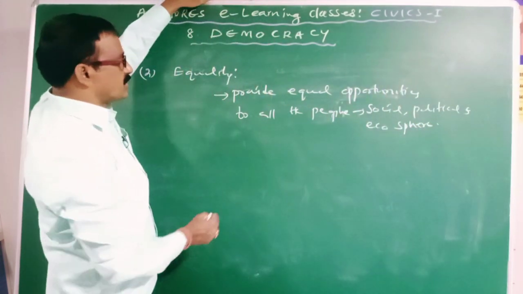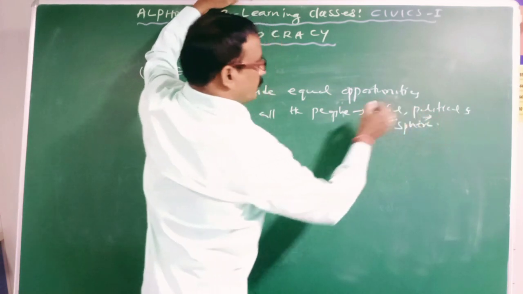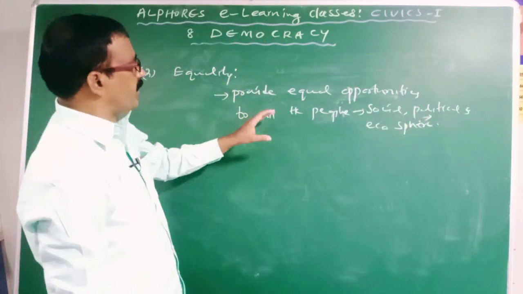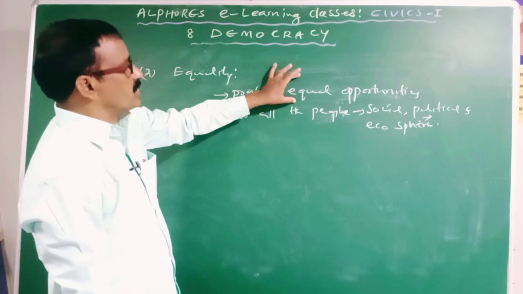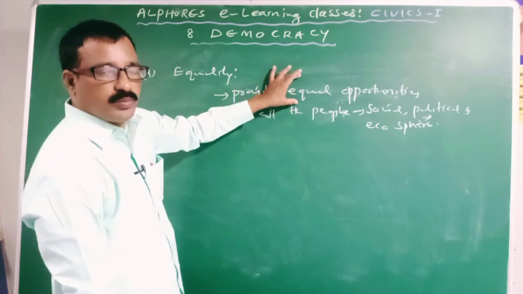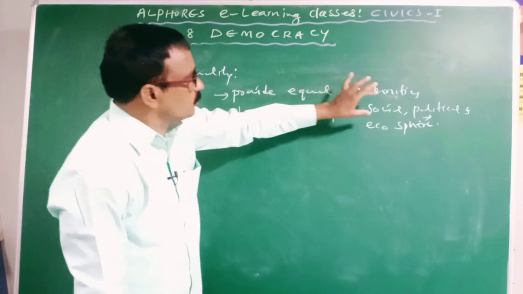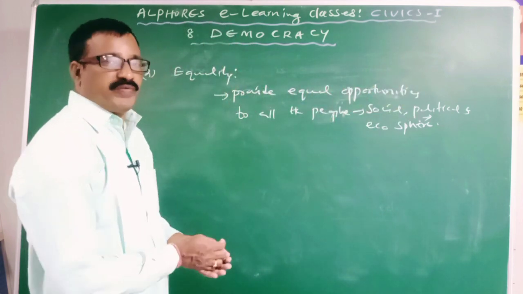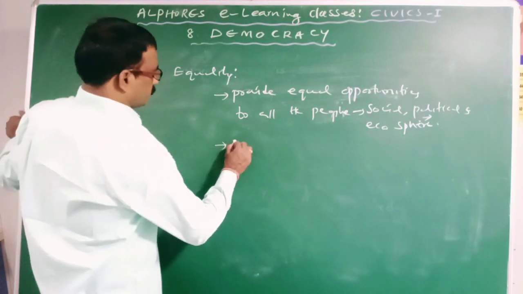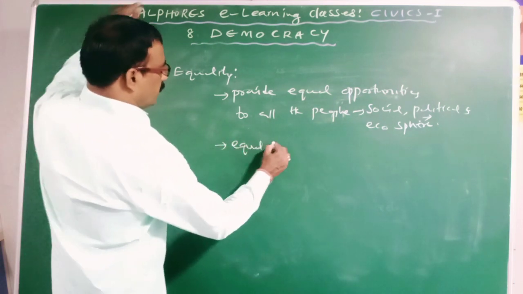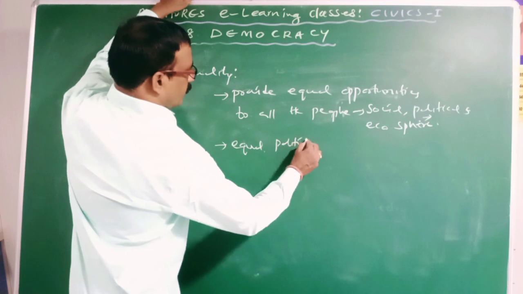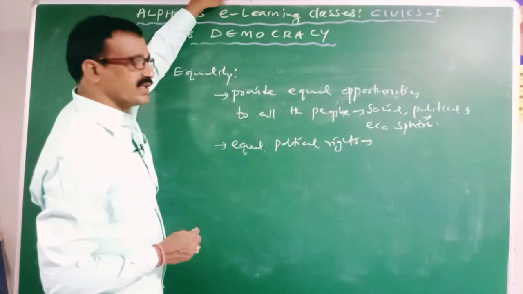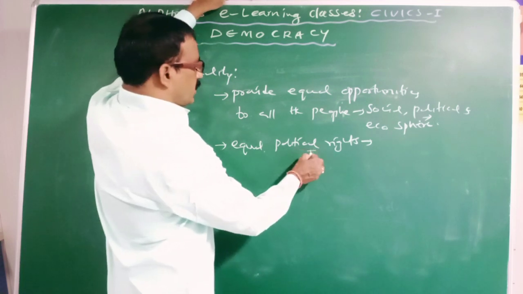Clear? For example, in the political sphere, a democratic form of government will provide equal opportunities to take part in the political affairs of the state through political rights. In democracy, all people will have equal political rights. What are the important political rights?